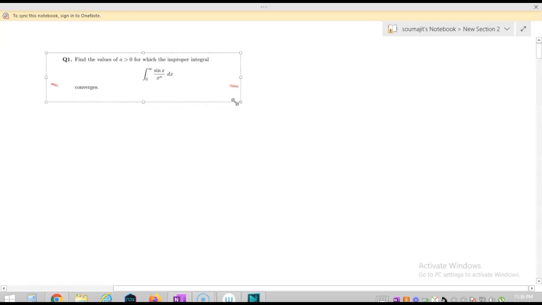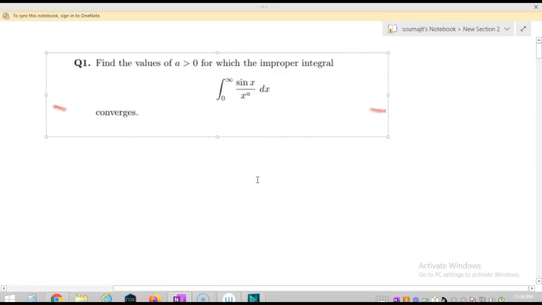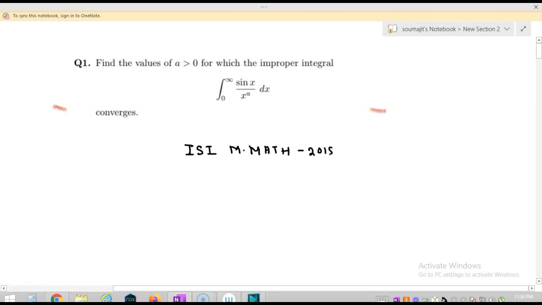So today we are going to solve the questions of ISI MMath 2018, paper code PMB. Okay, so I'm writing this: ISI MMath 2018 paper code PMB. Okay, so let's start with question number 1, which says that for all values of a